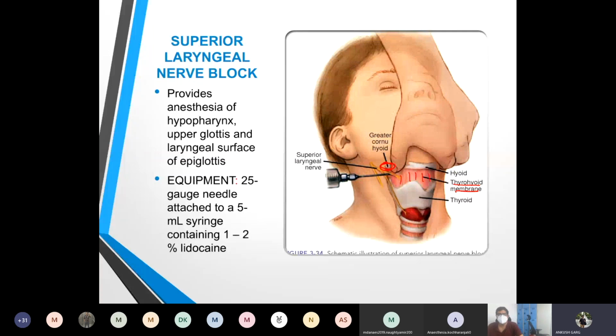1 to 2 centimeter deep to the skin. Now we aspirate, and if nothing is aspirated, we inject 2 to 3 ml of 1 to 2% lignocaine as the needle is withdrawn. The same is repeated on the opposite side. If air is aspirated, the needle has passed too deep and it should be withdrawn until no air is aspirated.